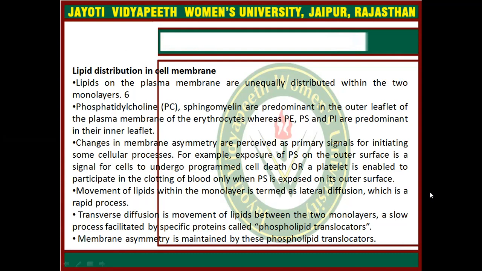Movement of the lipid within the monolayer is termed lateral diffusion, which is a rapid process. Transverse diffusion is movement of the lipid between the two monolayers, a slow process facilitated by specific proteins called phospholipid translocators. Membrane asymmetry is maintained by these phospholipid translocators.